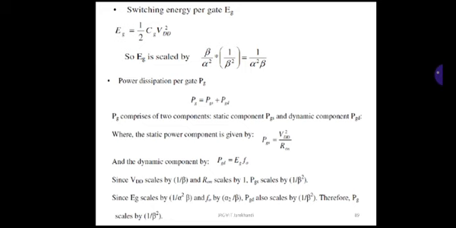So PG is the sum of both. Here PGS is given as VDD square divided by R on, and PGD is given as EG into F naught. So both PGS and PGD are scaled by 1 upon beta square. Thus PG is scaled by 1 upon beta square.